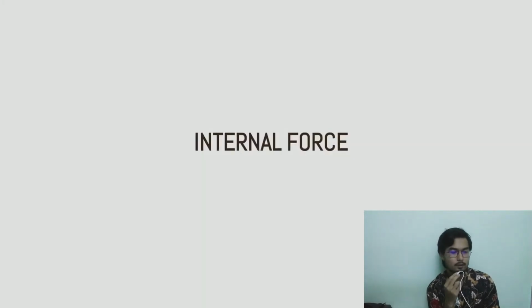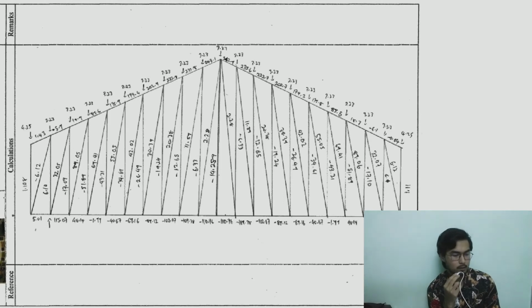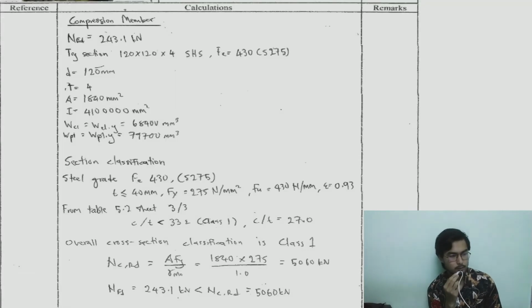Okay, next we move to the internal force. As you can see, this is the internal force that we got from the StackPro. Okay, we move to the compression member. Okay, this is the compression member. We got the maximum compression NED is 243.1 kilonewton. Okay, with try section 120 times 120 times 4 SHS square hollow section.